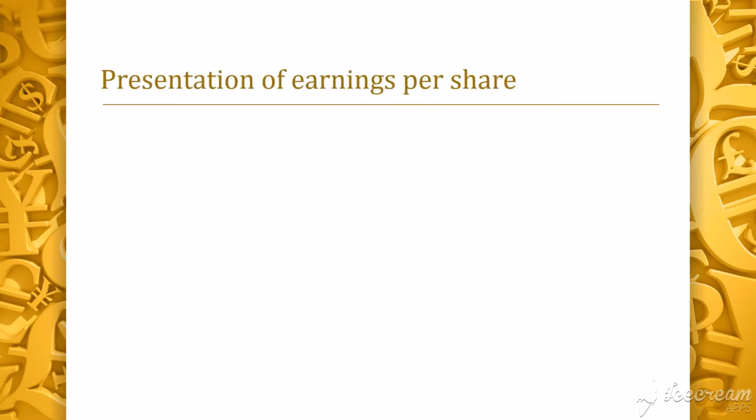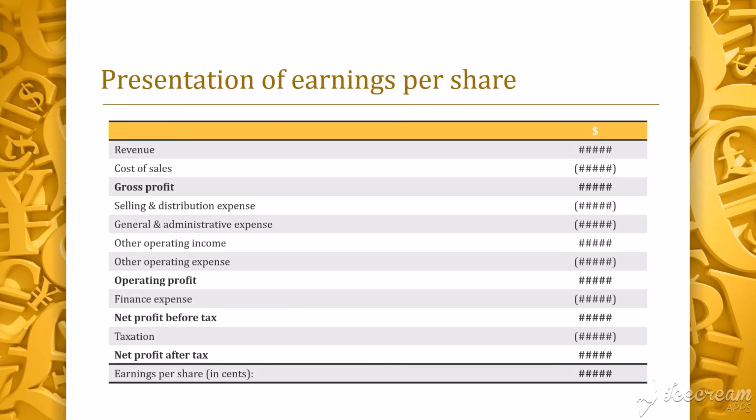FRS 33 paragraph 66 states that an entity will present the earnings per share in the income statement, usually below the net profit after tax line, like this. Please present the earnings per share in cents and round off the figure to 2 decimal places.